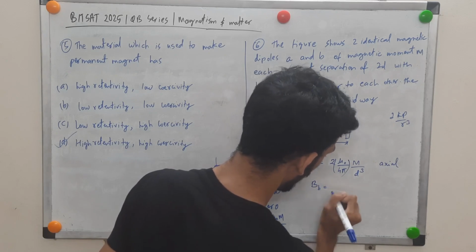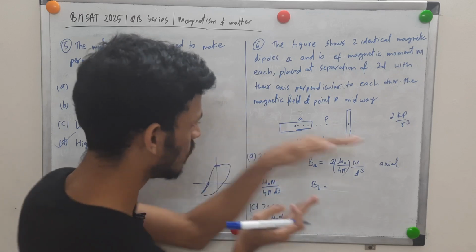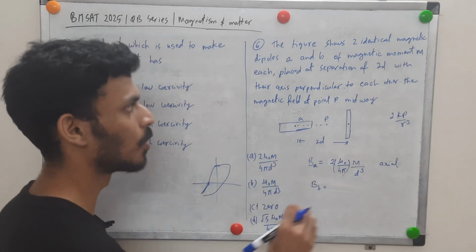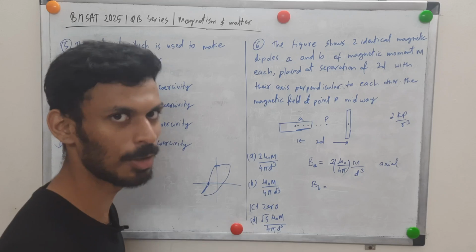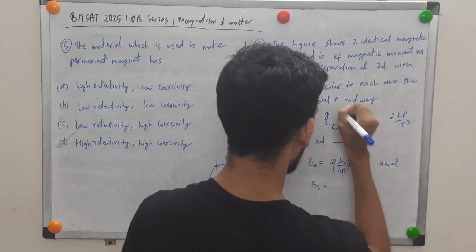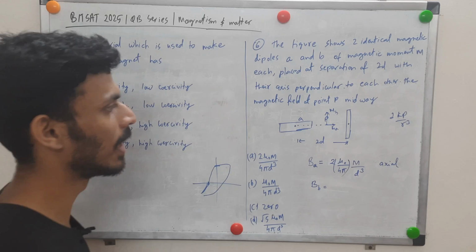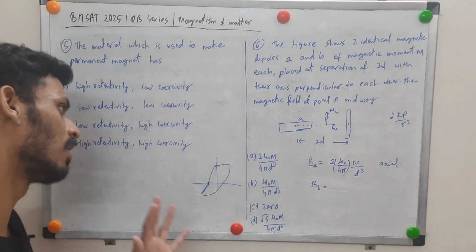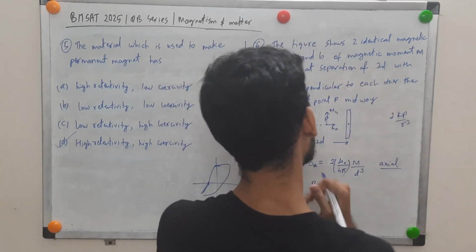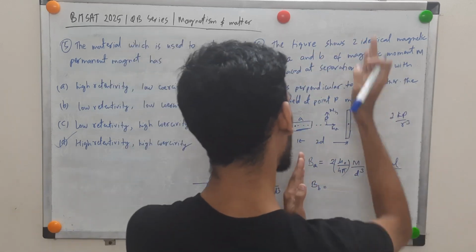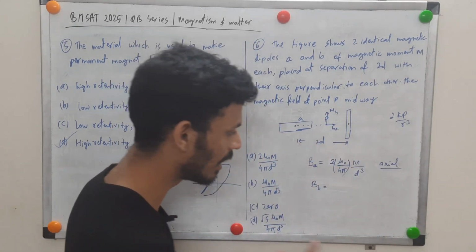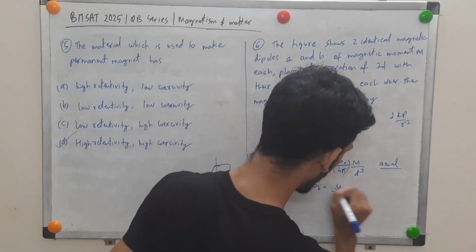So due to B, now this is along the direction of the dipole. So the magnetic moment is like this, and the same will follow. Anyways, we'll add vectorially of course, but one magnetic moment is like this, the other will be like this. So MA, MB, they'll be making an angle of 90 degrees. So basically we'll be using Pythagoras theorem. Now for this B, point P is equatorial, so the field will be, of course, if the magnetic moment is like this, the field will be opposite, but it doesn't really matter, the angle is 90 degrees, we'll treat it vectorially. So what is the equatorial field?